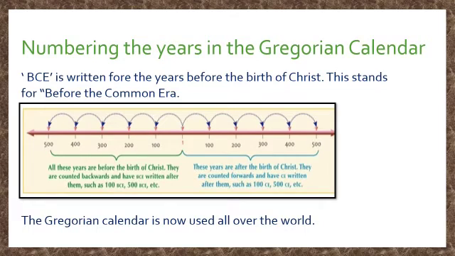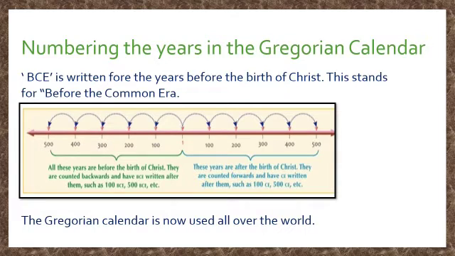BCE is written for the years before the birth of Christ. This stands for Before the Common Era. Now here is the timeline in which 1 is written in the center and then it goes as 100, 200, 300, 400 and 500. These years are after the birth of Christ. They are counted forward and have CE written after them, such as 100 CE and 500 CE etc.